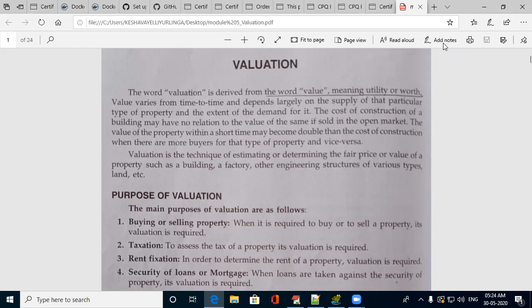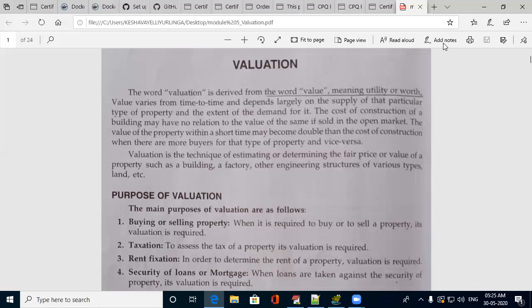First we have to learn what the difference is between cost and value. Both are different, they are not the same. Cost is the actual amount you have invested for a building, for the construction, including the land value, everything. What you have invested to have a particular property from scratch, starting from the land value till the finishing of the building, that is the cost of the building or cost of anything. It remains constant, it does not change once you have invested.